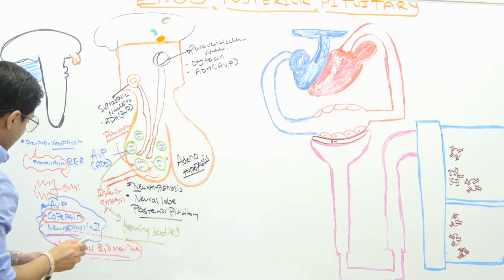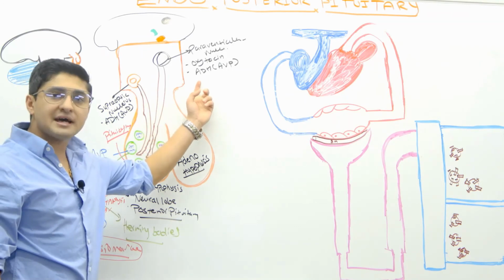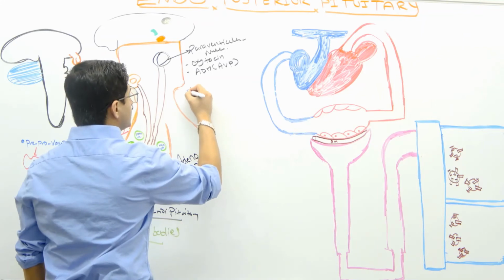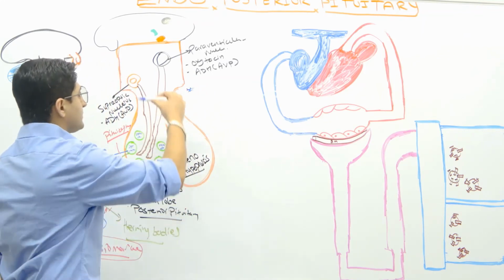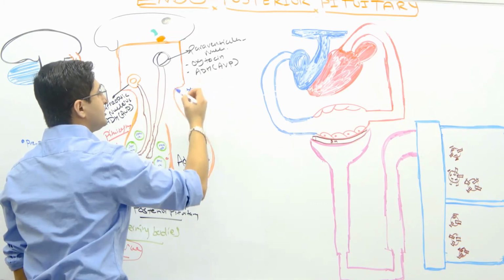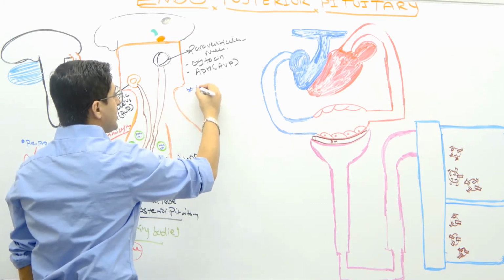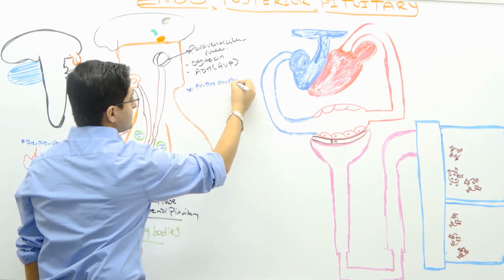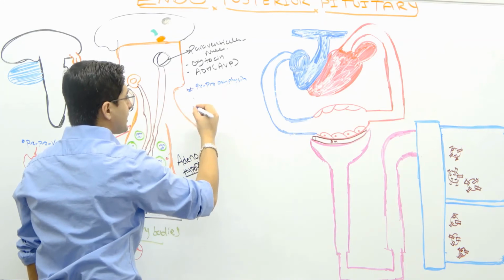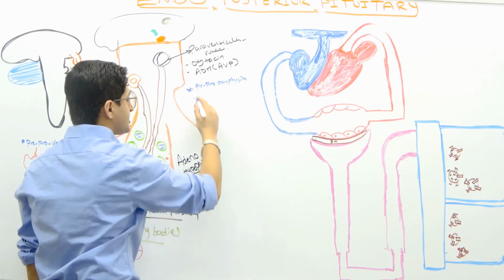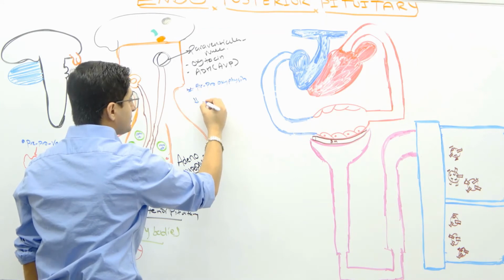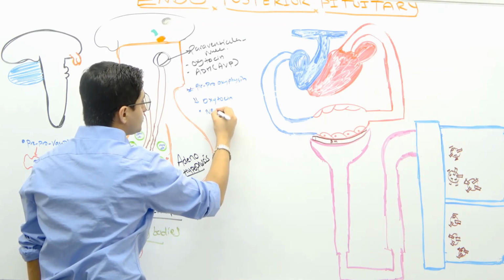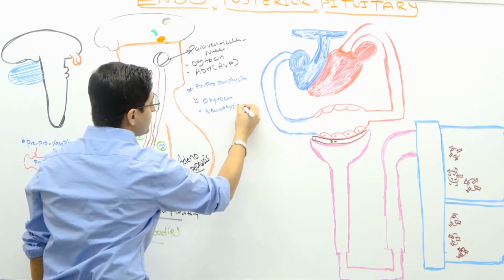Now, after this, the same thing happens with your oxytocin also, okay? Because we're talking about the paraventricular nucleus, they have the gene for this oxytocin. So they are going to transcribe a pre-pro, like pre-pro-oxyphysin, you can simply say this, okay? And then in the rough endoplasmic reticulum and Golgi, they'll get a post-translation process, and the ultimate result is that you're going to have oxytocin, the end product, and the other one is going to be neurophysin number 1, all right?